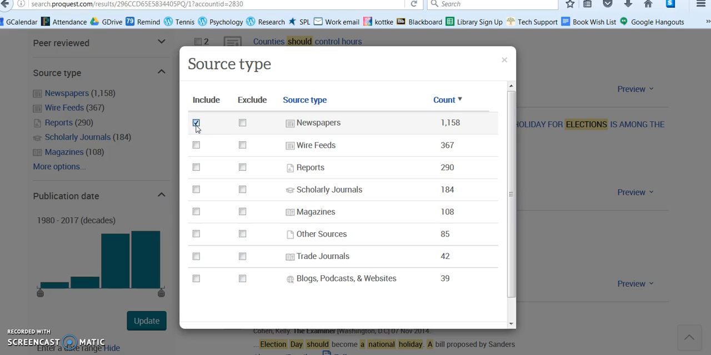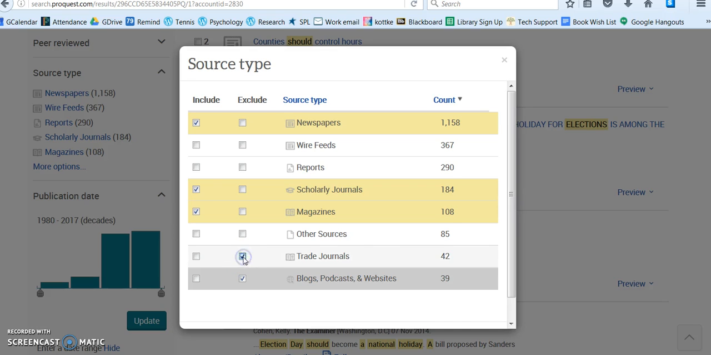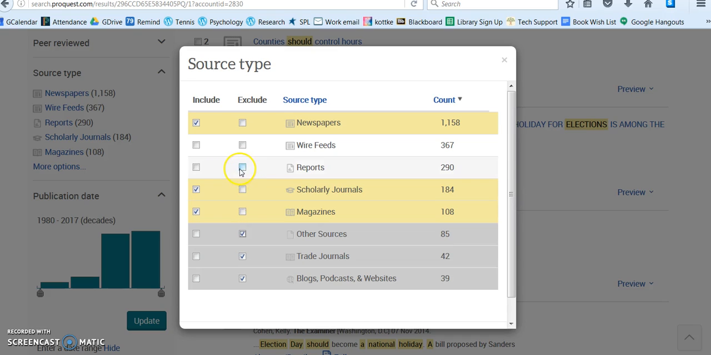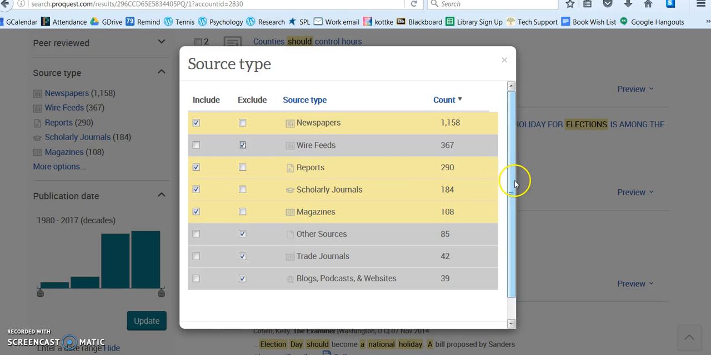So I want to include newspapers. I want to include magazines. I want to include scholarly journals. I don't know that I want to include blogs, podcasts, and websites. Trade journals? I don't even know what good trade journals would do for us. Other sources? Don't even know what that is. I'm going to get rid of them because we just want to narrow right now. Reports? Maybe. Wire feeds? I've typically not found these very useful, so I get rid of those too.